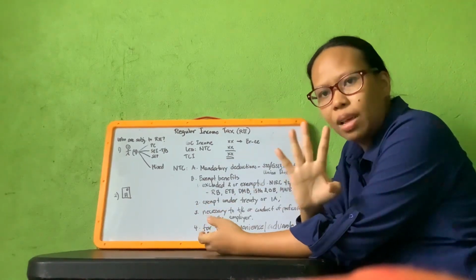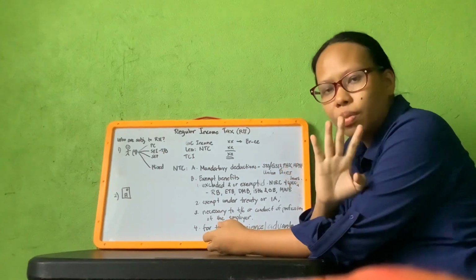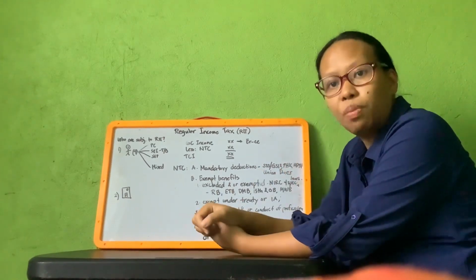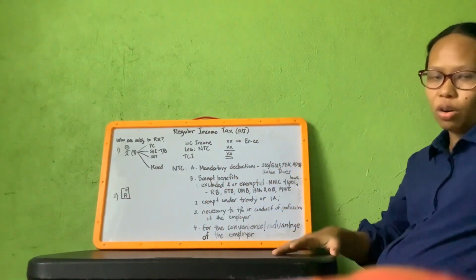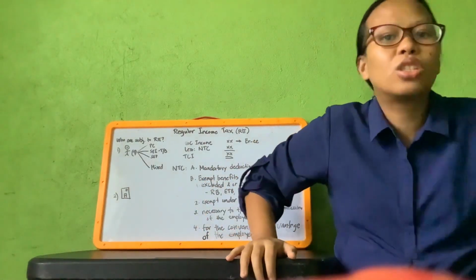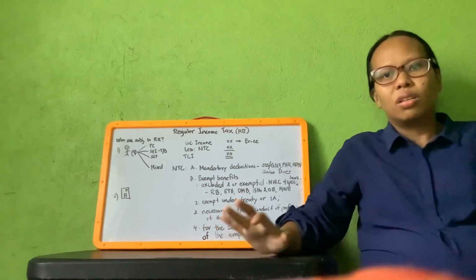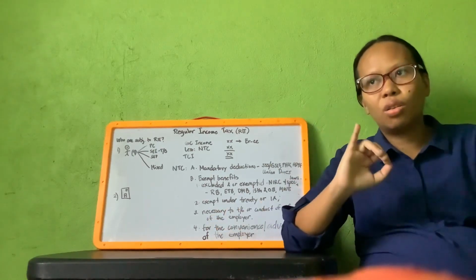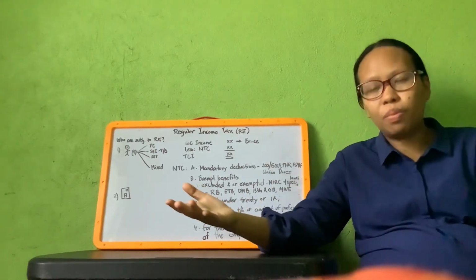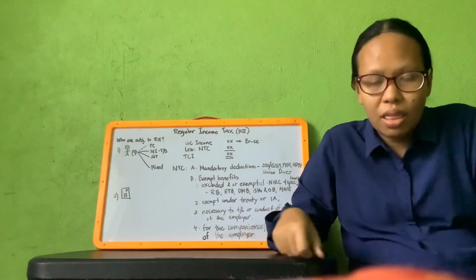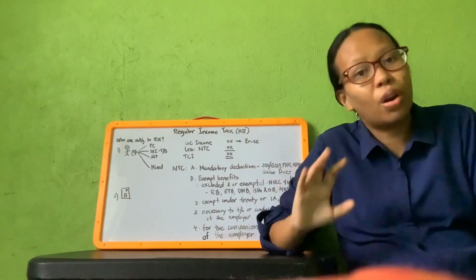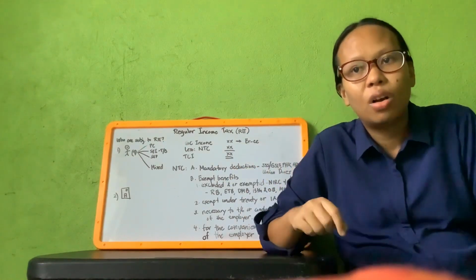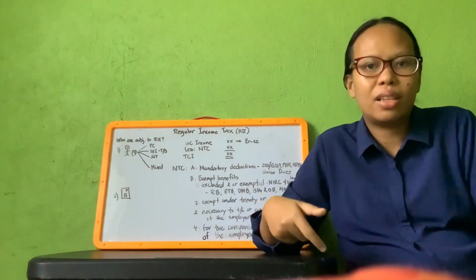There are four elements to remember which are present in an employer-employee relationship. One is the right to hire, or the hiring and engagement process. An employer who will be seeking employees to work in their company will have the prerogative whether to hire or not to hire an applicant.